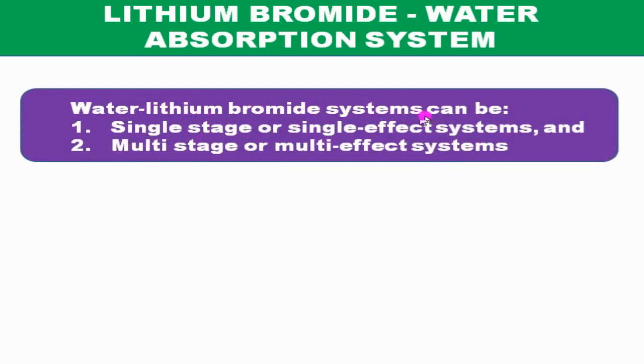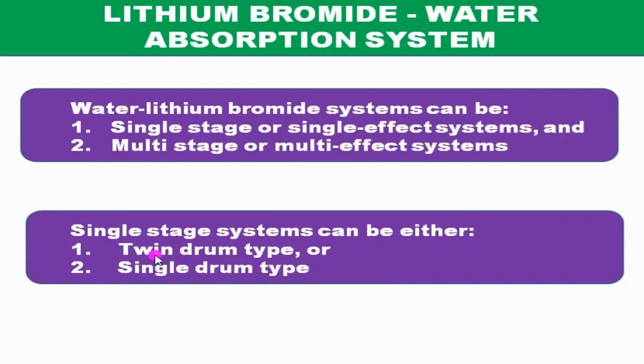This water lithium bromide system can be classified into two categories: single stage or single effect systems, and multi-stage or multi-effect systems. The single stage system operates under two pressures, one corresponding to the high pressure side and the other for the low pressure side, similar to the vapor compression system. In water lithium bromide system, the high pressure side consists of condenser and generator, and the low pressure side consists of evaporator and absorber. This single stage or single effect system is further classified into twin drum system or single drum system.